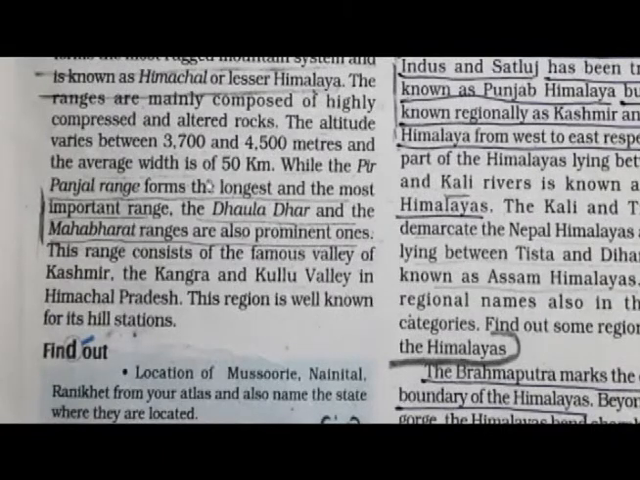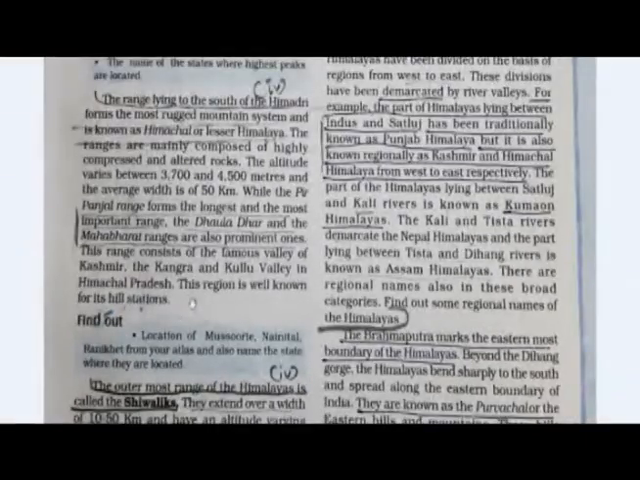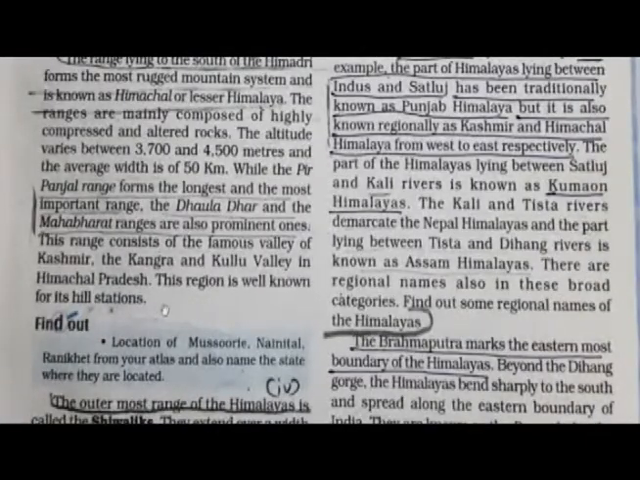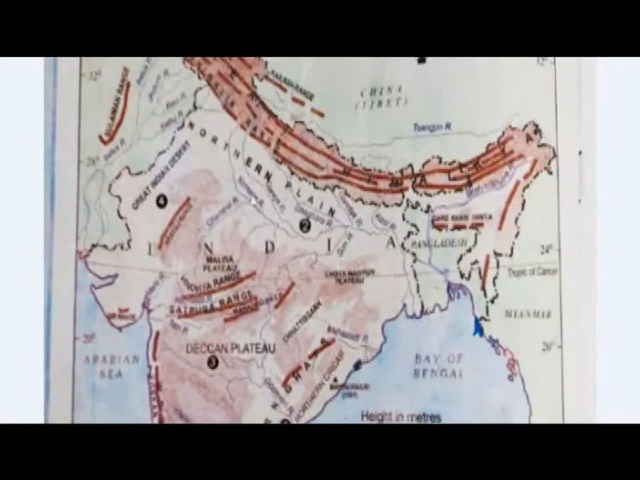While the Pir Panjal range forms the longest and the most important range, the Dhauladhar and the Mahabharat ranges are also prominent ones. This range consists of the famous valleys of Kashmir, Kangra and Kullu Manali. So Kashmir, Kangra, Kullu Manali, these famous valleys also formed in the Himachal ranges or the Lesser Himalayas. This region is well known for its hill stations. So most of the hill stations are formed in this Lesser Himalaya.